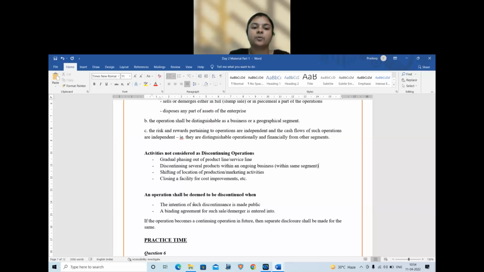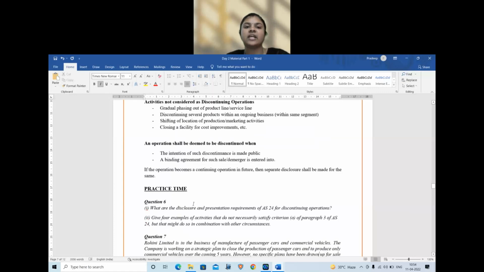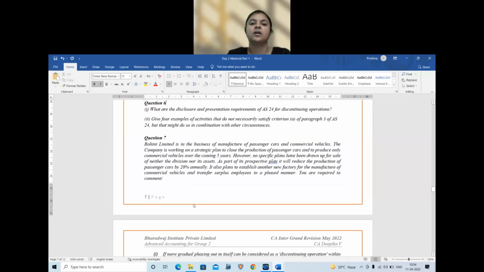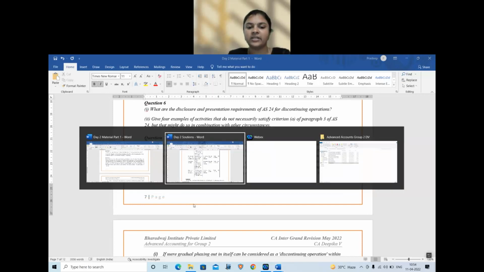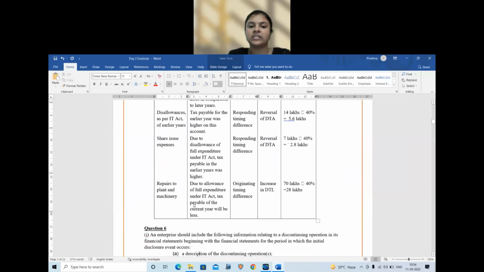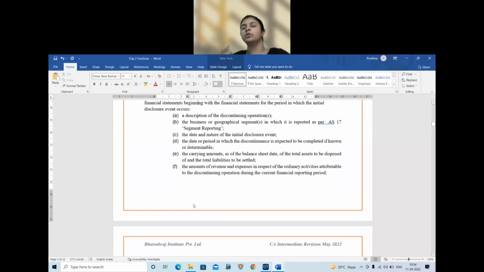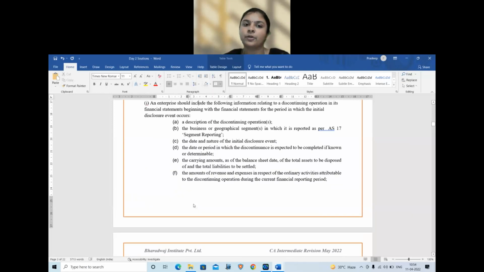Straight away to question number 6. What are the disclosure and presentation requirements of AS 24 for discontinuing operations? So in the answer key, I have given some points. Let's just quickly run through the points. You can make a note of them in your notes, or the PDF will anyways be available to you. The enterprise should include the following information relating to the discontinuing operations in the financial statements for the period in which the initial disclosure event occurs.